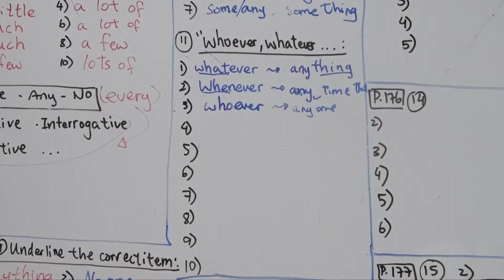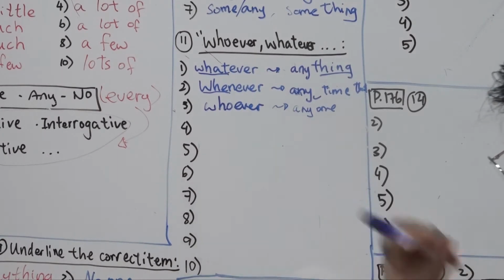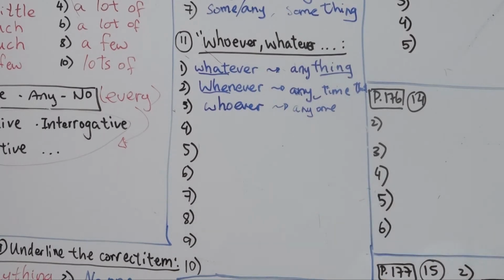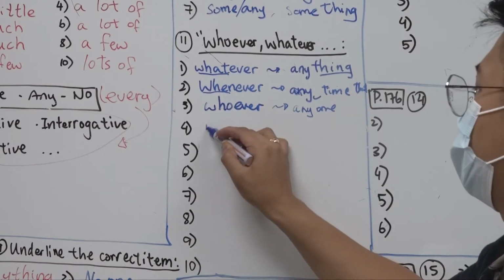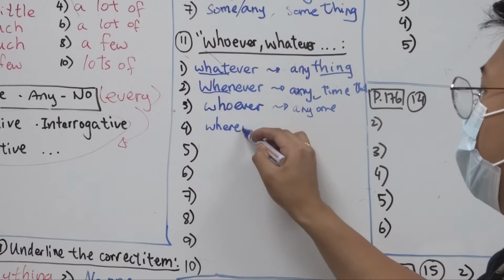Alright, number 4. Welcome, come in and sit down. Blank you can find an empty seat. Come and sit down, blank, you can find an empty seat. So sit down in a place. Place is where. So sit wherever you can find an empty seat, wherever.